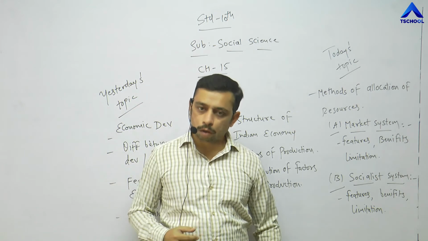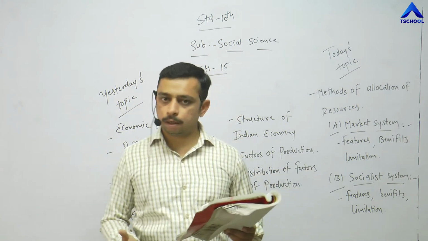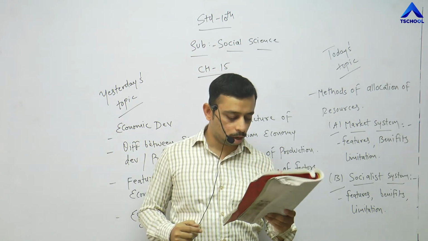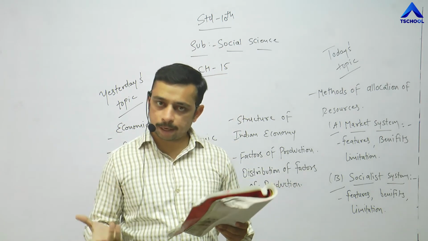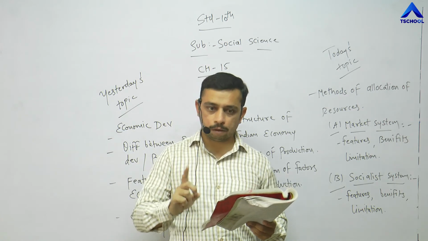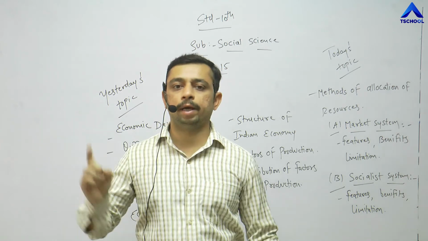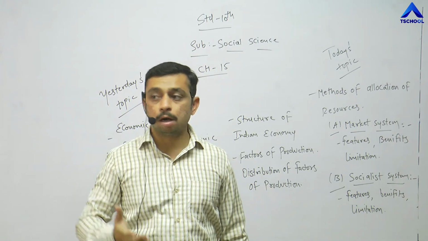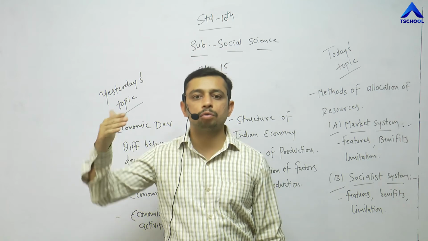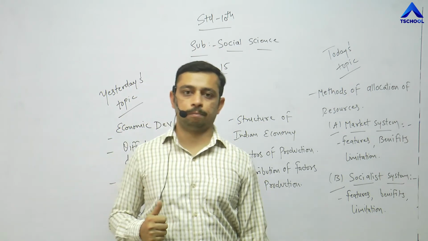Look into the features, what it says. First, resources are owned by the state. It is a total control of the government. Second, all the economic decisions are taken by the state. Third, mark it well, rather than profit, social welfare is at the center of economic activities. What is social welfare? Providing each and every product to different areas, to different societies, as per their needs and as per their standard of living.